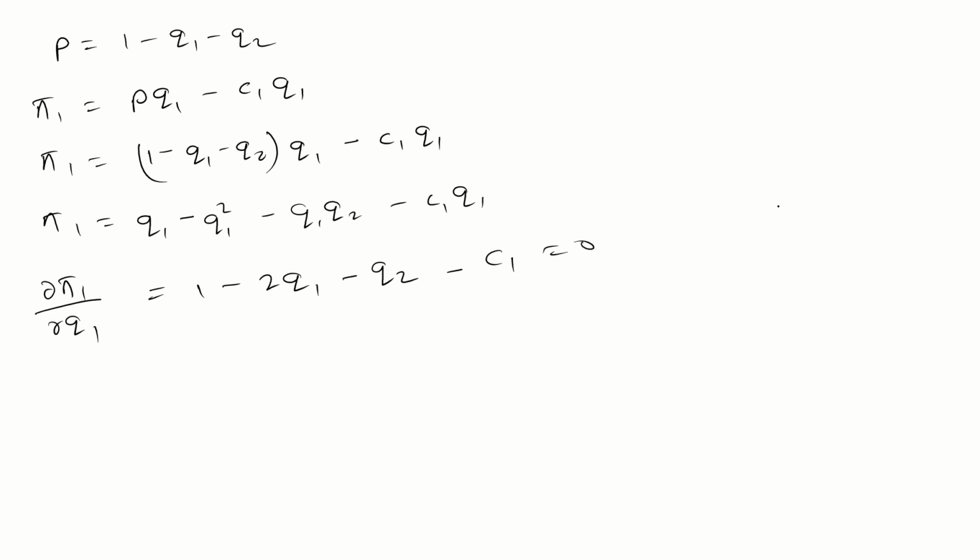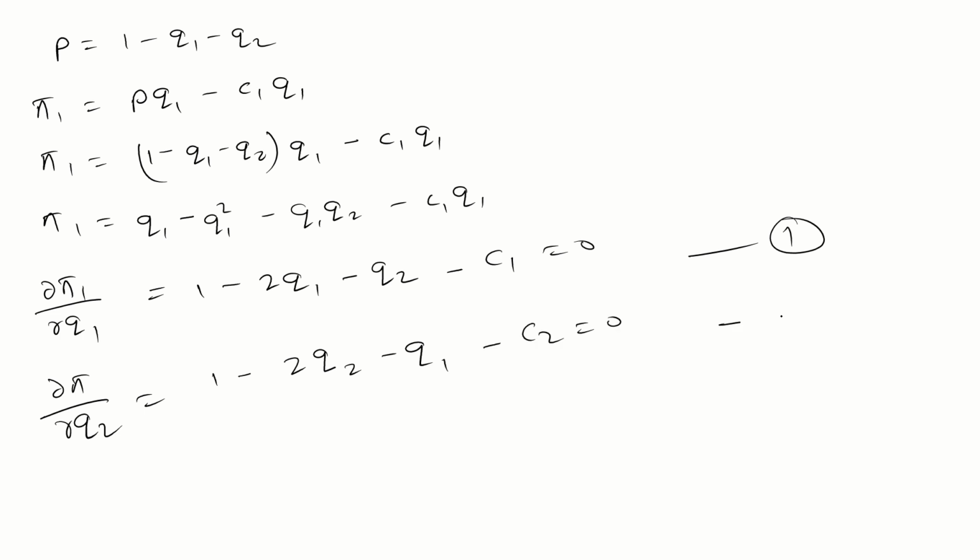This is the first equation. Similarly, del pi by del Q2, you will get 1 minus 2Q2 minus Q1 minus C2 equal to 0. This is the second equation.